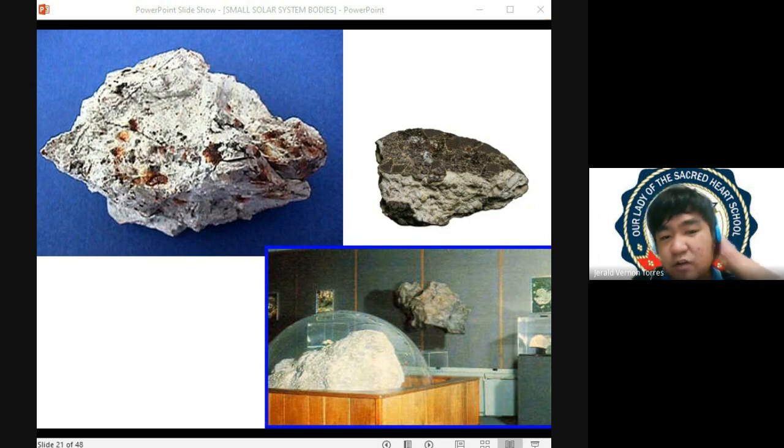So let us recall your grade 11 Earth Science. Di ba remember, in your grade 11 Earth Science, diniscuss natin yung planetesimals. And pag sinabi yung planetesimals, these are asteroids that form your planet. So paano ba nagpo-form yung planet? How do our planets form? Sige nga. They must what?